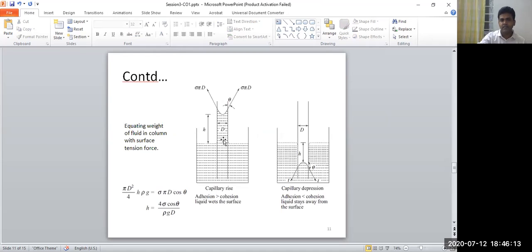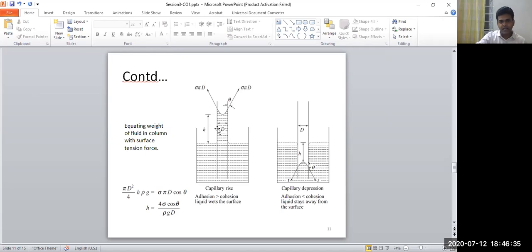From this surface, the liquid goes up. That is the rise in the liquid. Here is the fall in the liquid compared to this surface. So here is the rise, here is the fall. Why is it so? Because of the surface tension, or you can say the adhesion and cohesion effect.